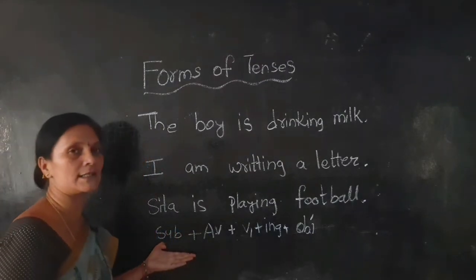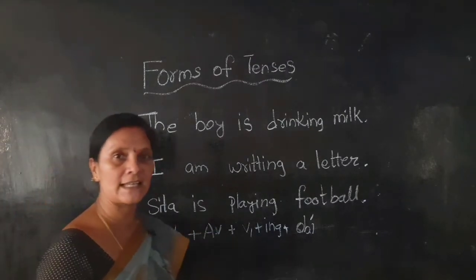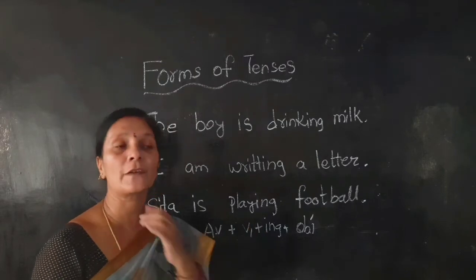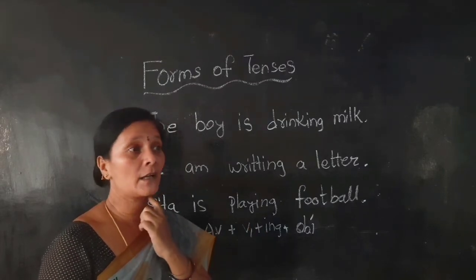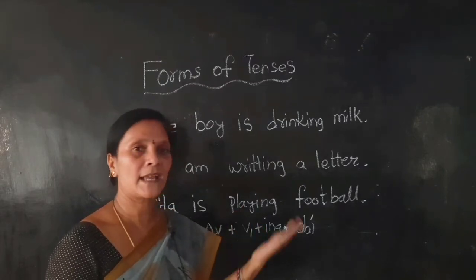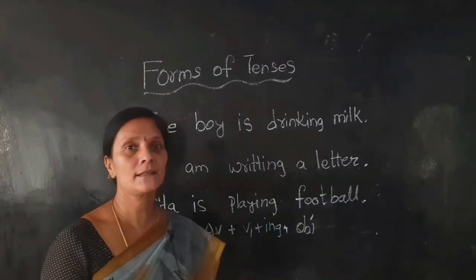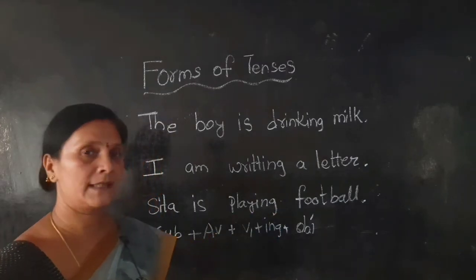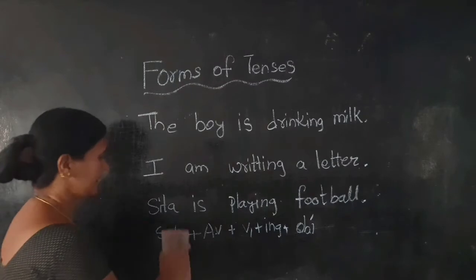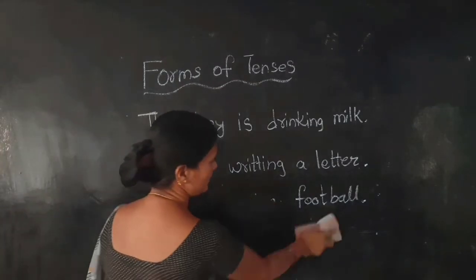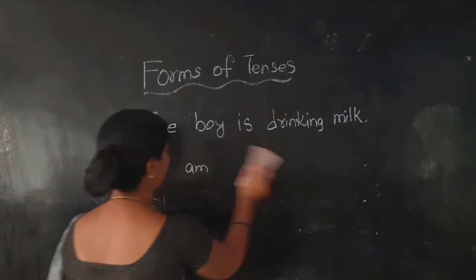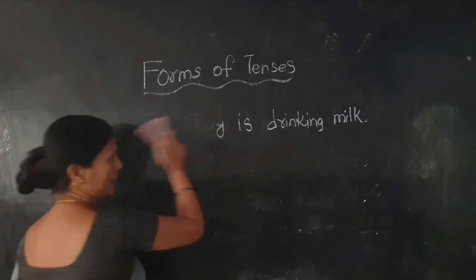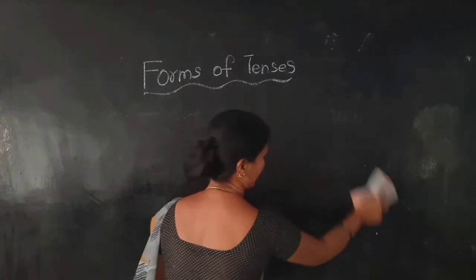After present continuous tense, we are going on to present perfect. Present perfect means the work already started sometime before and has just ended. Just now we completed that work. That is called present perfect tense. See, some examples are there. With the help of the examples you can understand better.